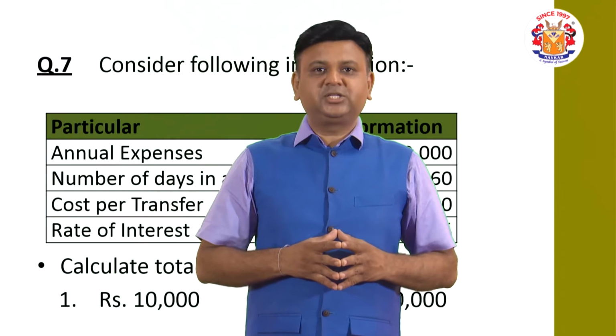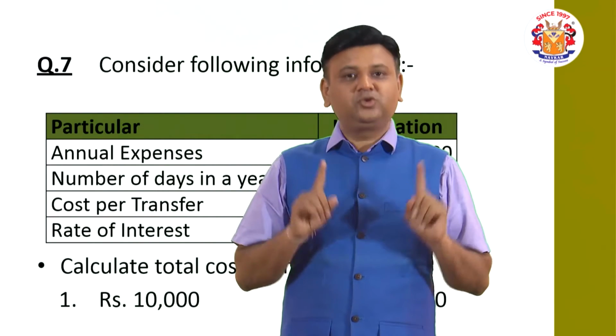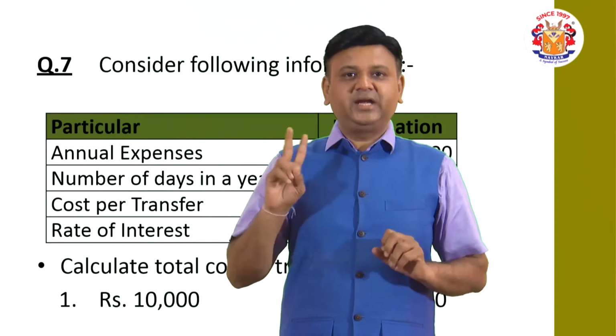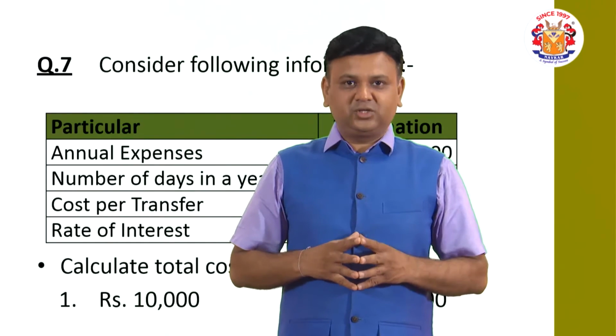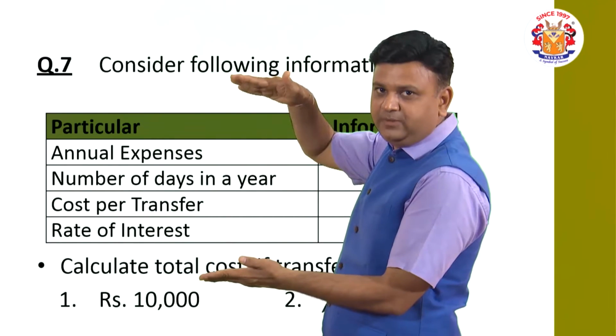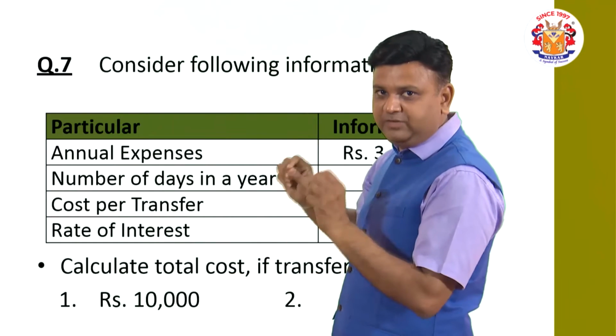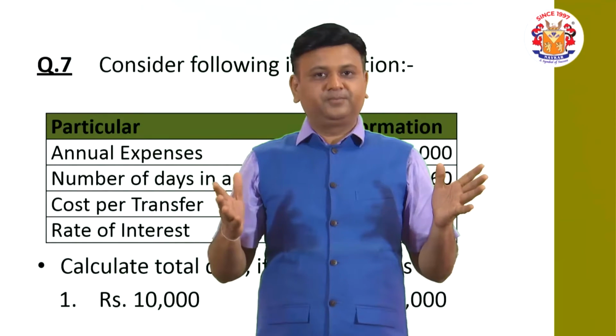We understand that the total cost consists of two items: one is the total transfer cost and the second is the total carrying cost. Annual expense of the company is 3,60,000. Every time we transfer 10,000 rupees, so there will be 36 transfers in a year.